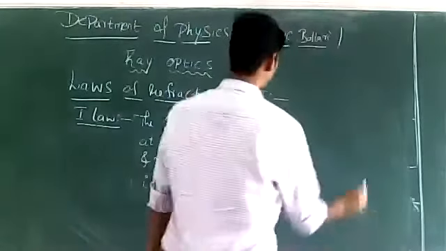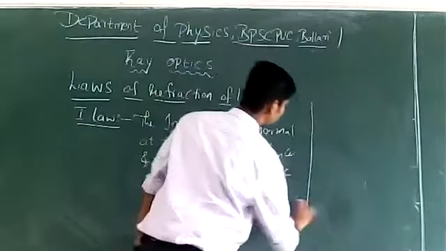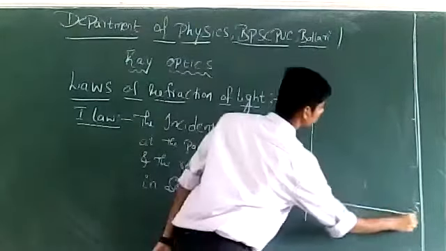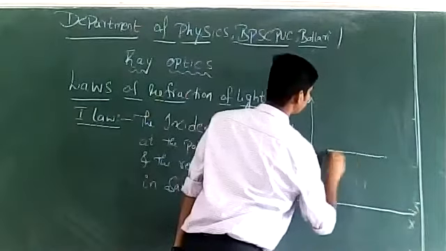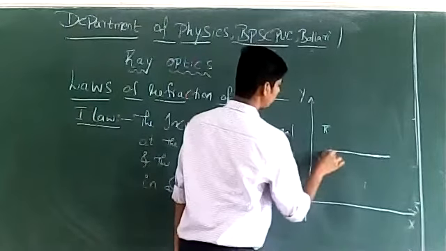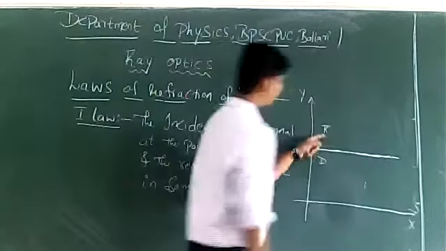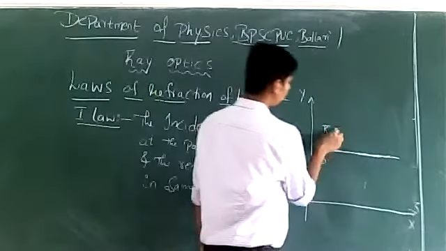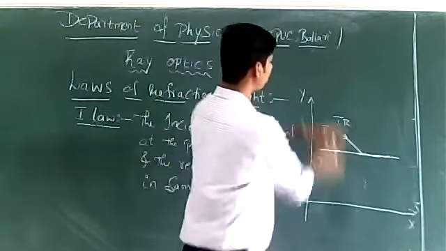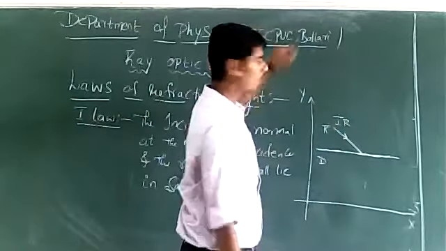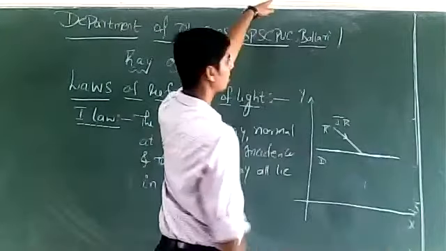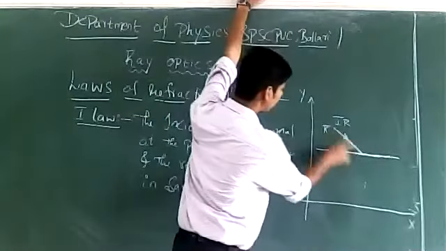All three will be in the same plane. That can be shown here. Suppose this is the xy plane. Let this be the y-axis and let this be the x-axis. Suppose here is a medium. Let this be the rarer medium and let this be the denser medium. This is an interface separating two media, right? This is the incident ray. See, the incident ray is in the xy plane. The incident ray is in the plane of this board, isn't it? There are only two axes, this is the x-axis and this is the y-axis, right? So the incident ray is in the xy plane.